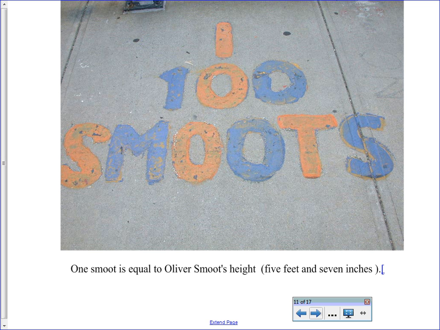And so the silly measurement then became useful because it was a long bridge, there'd be a car accident, and the cops would, in their police report, say it was near the 110 Smoot mark because it was marked on the bridge. They'd call a tow truck and they'd be like, hey, we're at the 50 Smoot mark westbound. And people knew where to go for the tow truck. To the point that when they resurfaced the bridge, instead of doing the standard 6-foot expansion joints on the concrete, when they redid the bridge, they made the expansion joints 5'7" or 1 Smoot.